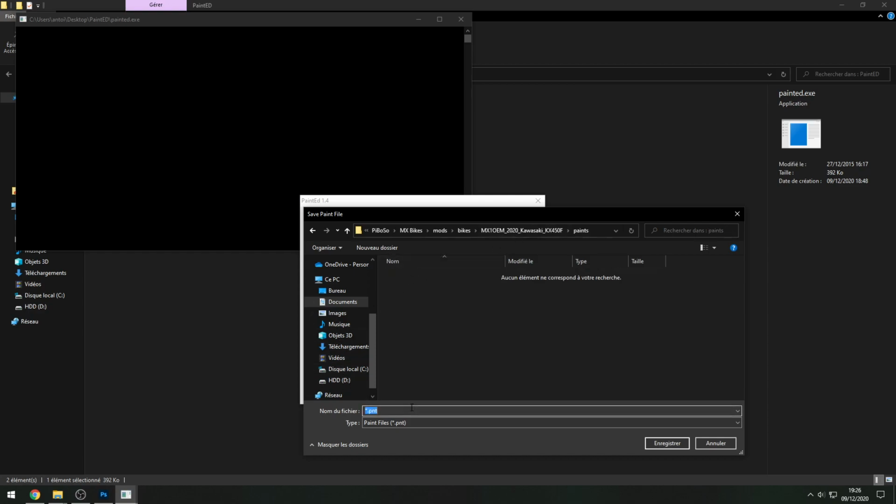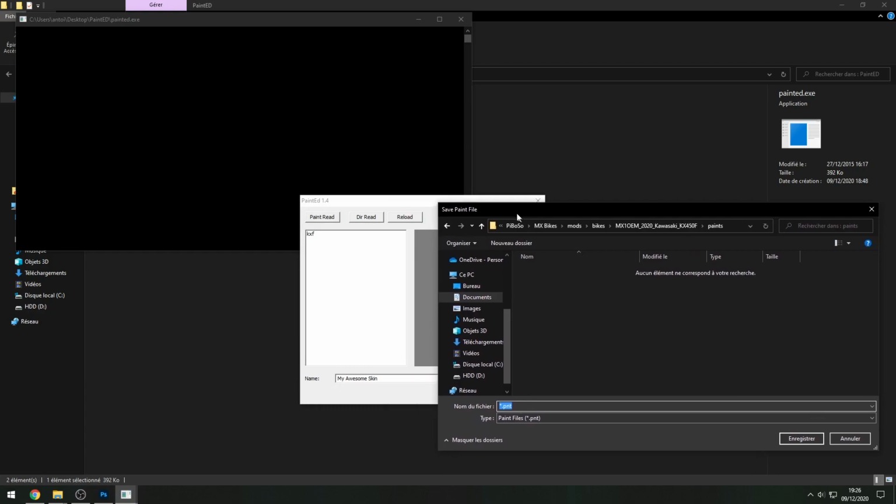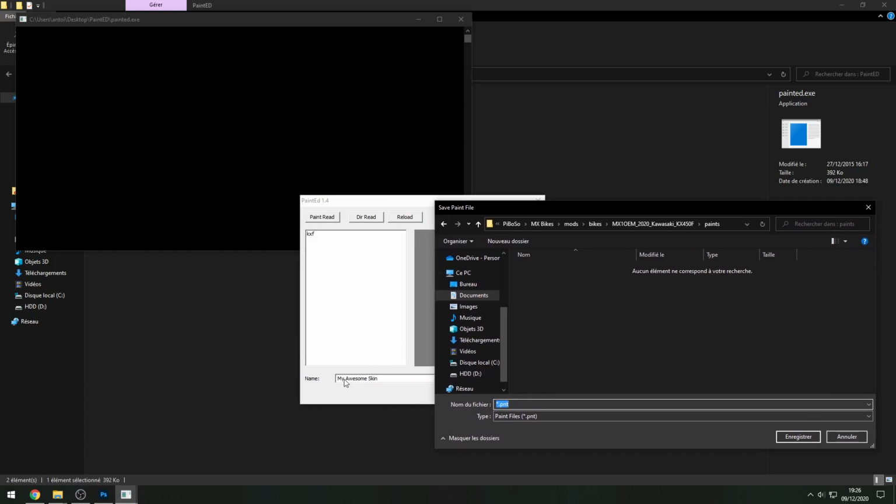Okay, now we need to give it a name. These two names are different because this name is very important for the user and this name is very important to the game. You should name it something very short, okay? Because if you use too many characters, the game is not able to read it.